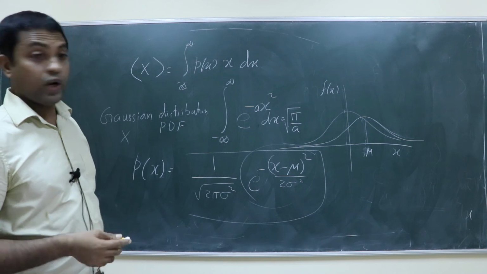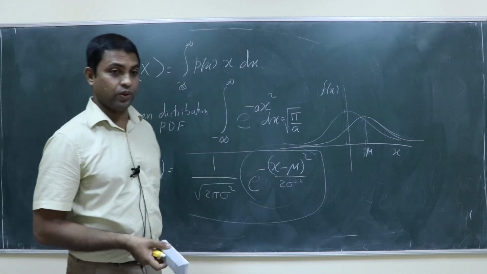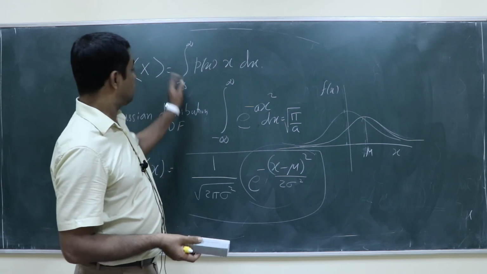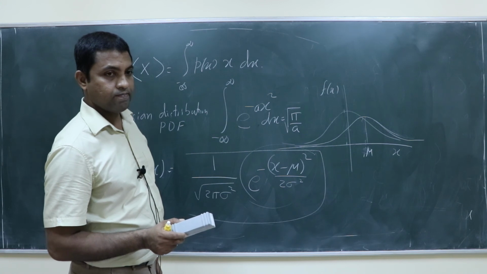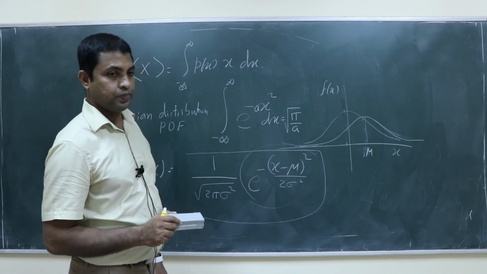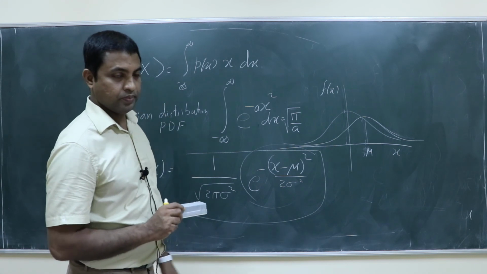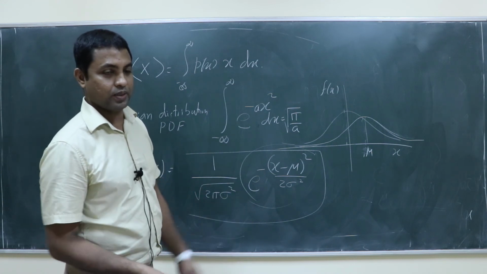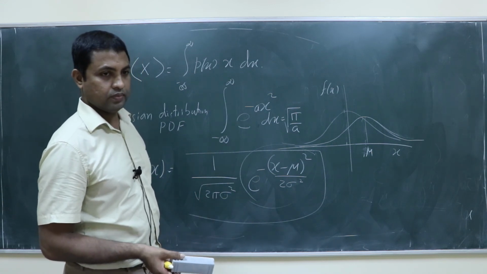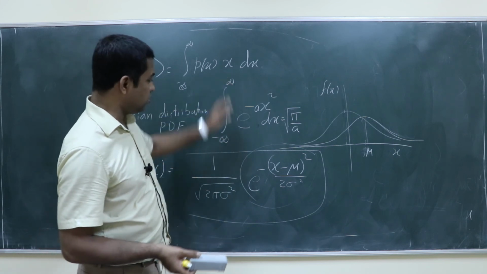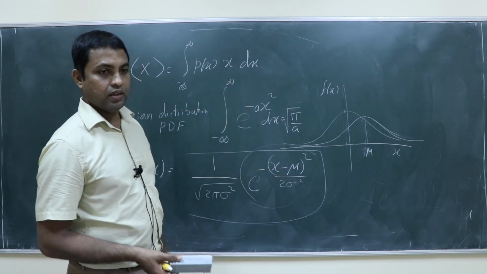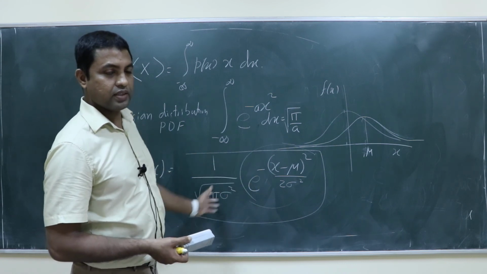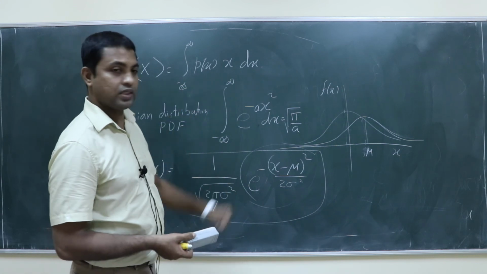Mu. Suppose mu equal to 0. What will you get for the mean? So the integral from minus infinity to infinity. What is the answer? It is 0, because x into e power minus x square is an odd function. It's symmetric: e power minus x square is an even function, x is an odd function, and from minus infinity to infinity, you get 0.